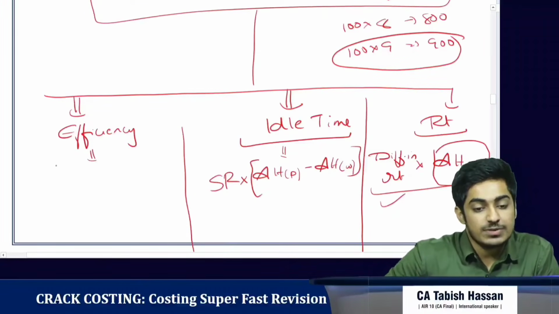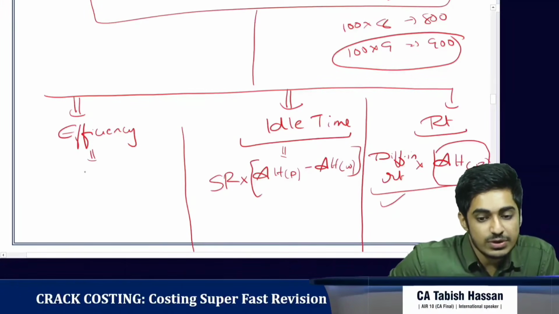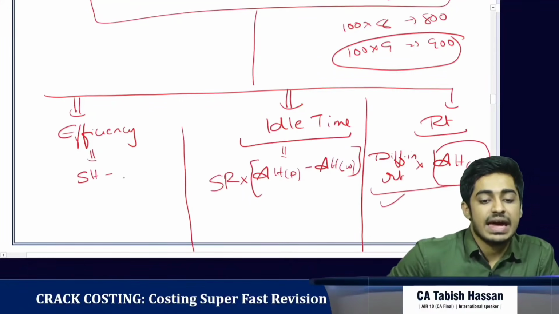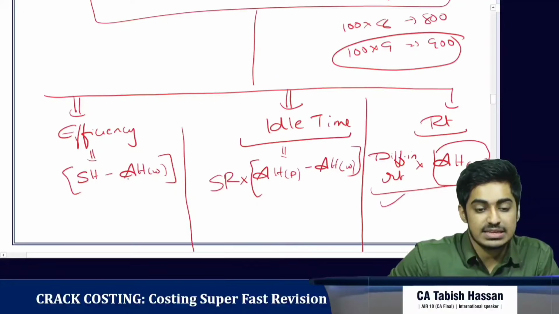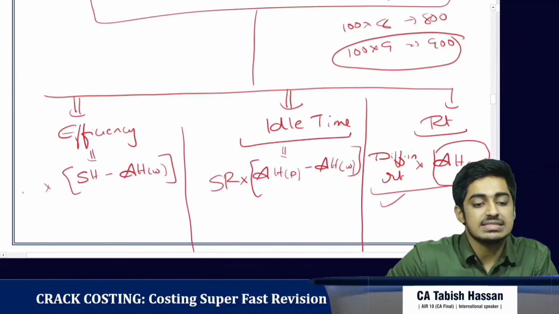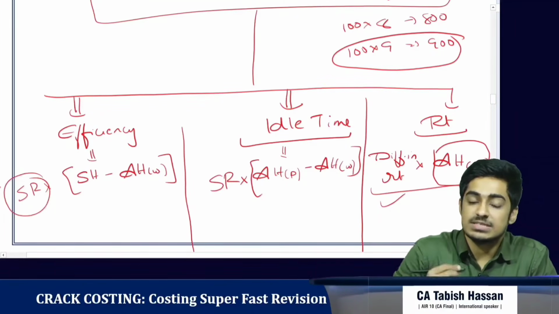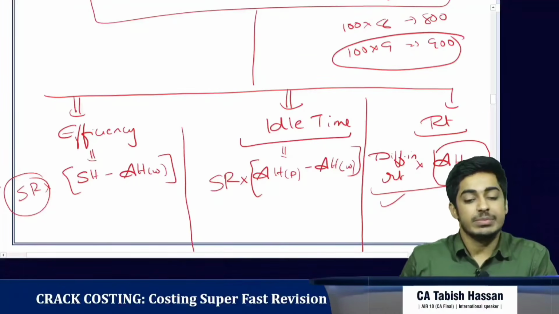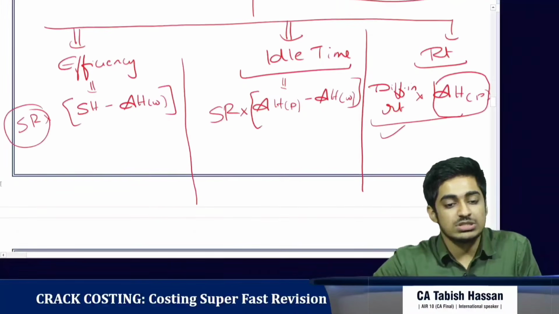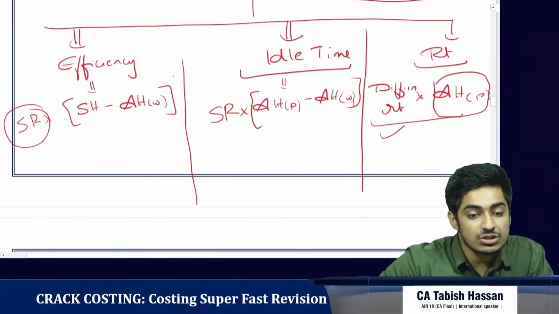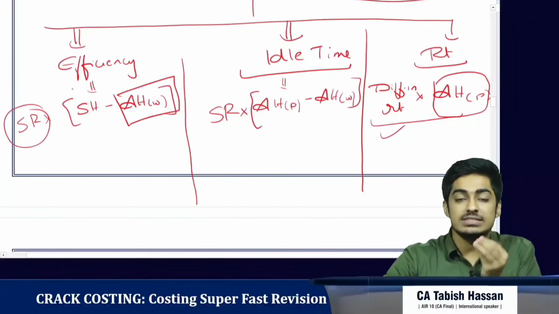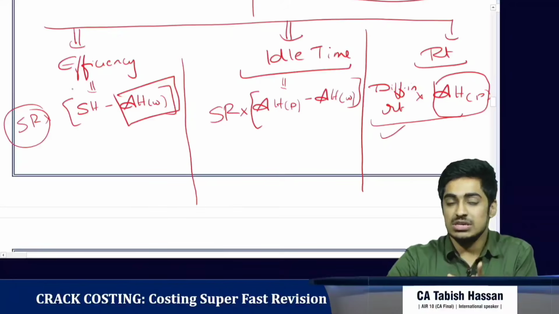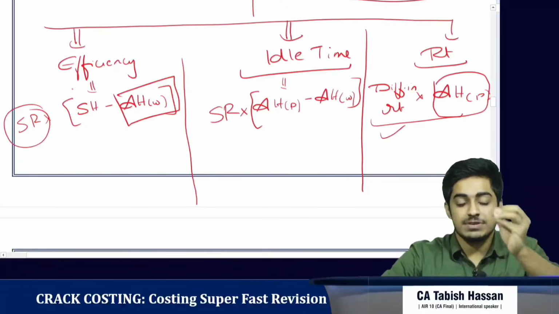Okay, so efficiency variance is a difference between standard hours and actual hours worked. This is the key here, and again the multiplier is standard rate because the difference in rate is already covered by labor rate variance. But the question is, why are we taking actual hours worked here? What is the objective? What are we seeing? We are seeing the efficiency of the employees. We are seeing if the employee is efficient or not.